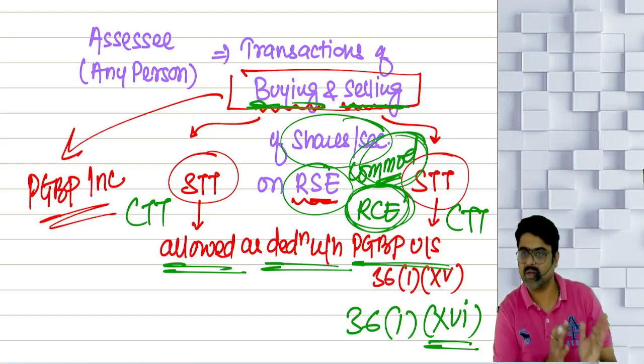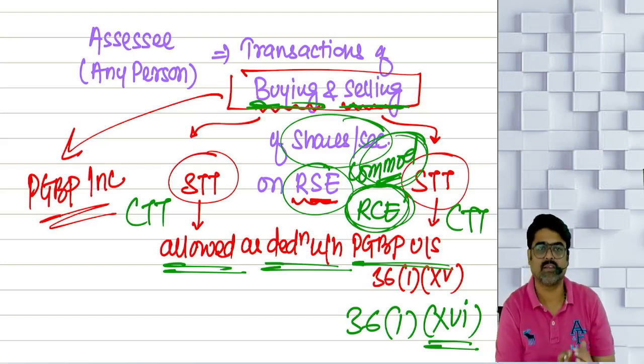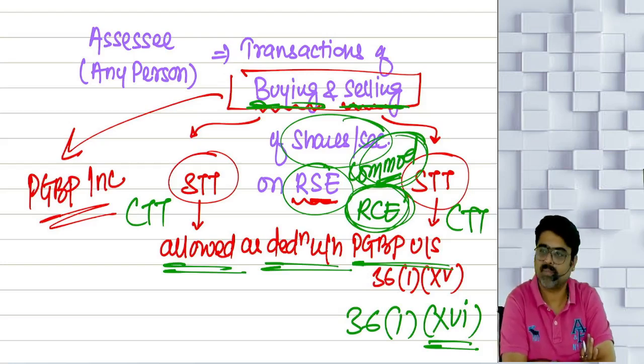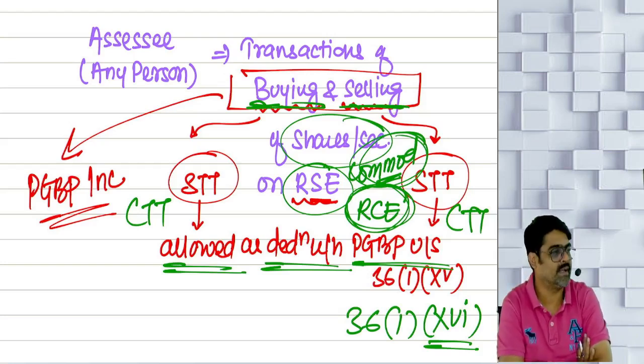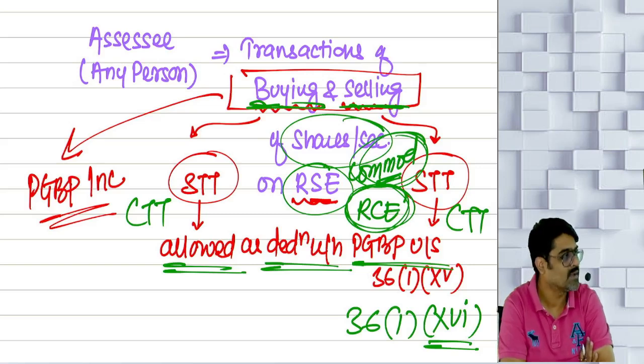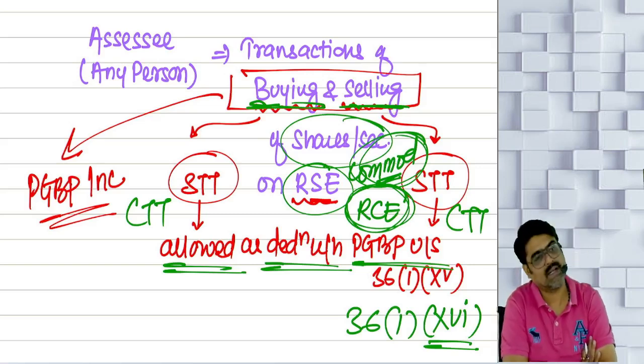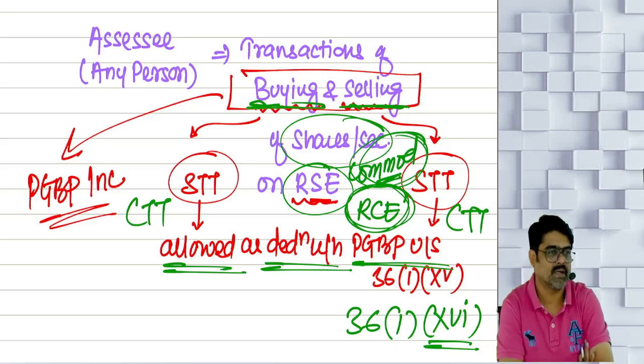Then out of that PGBP income, whatever CTT you have paid, you can claim it as a deduction. Clause number 15 done, clause number 16 done.